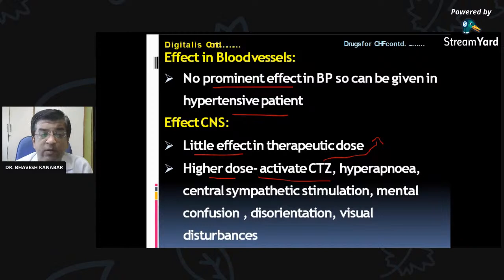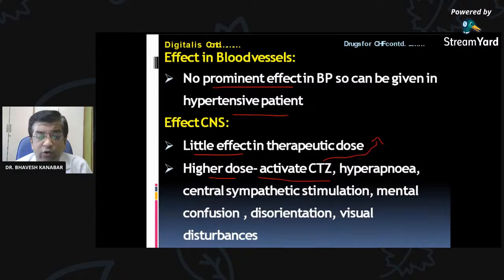Do you remember? Due to activation of the chemoreceptor trigger zone, what happens? You can answer in the chat box. Because of the activation of the chemoreceptor trigger zone, there is one side effect.